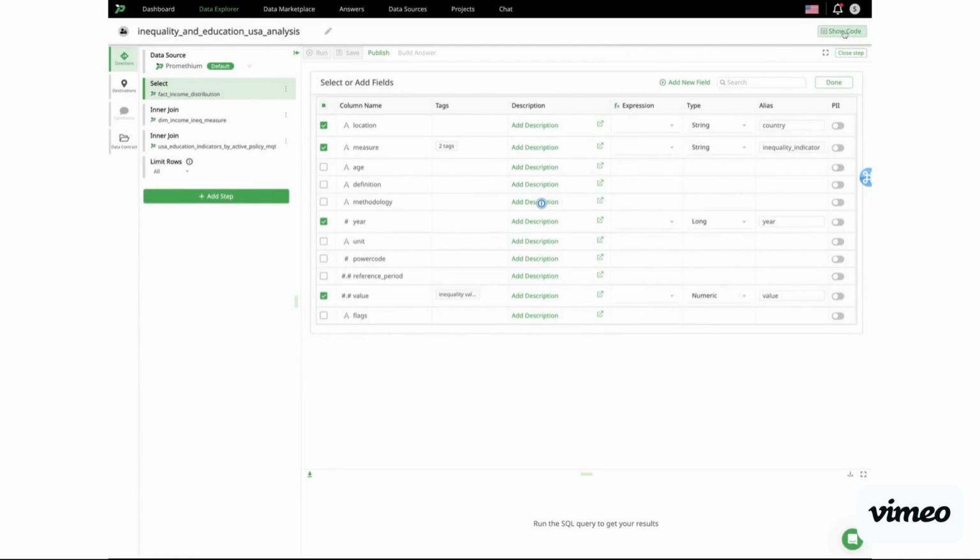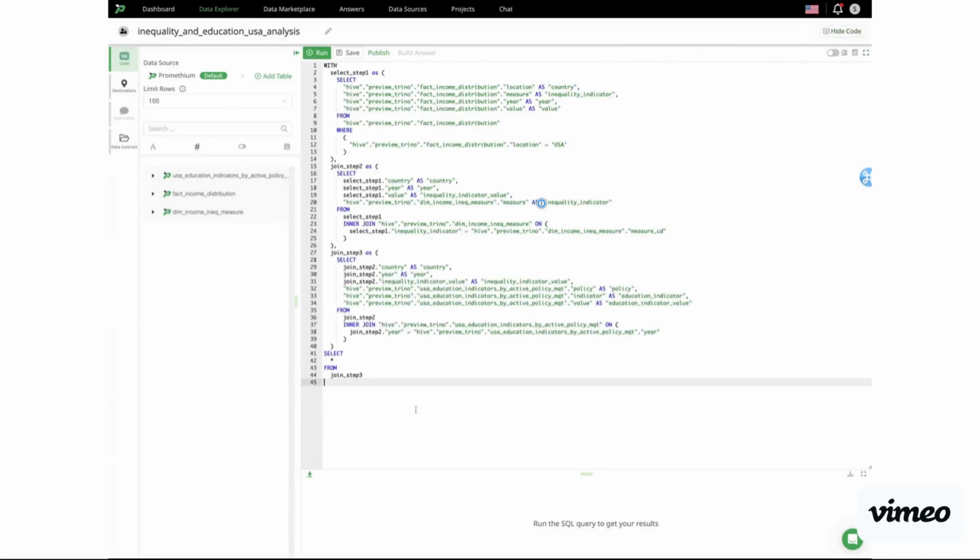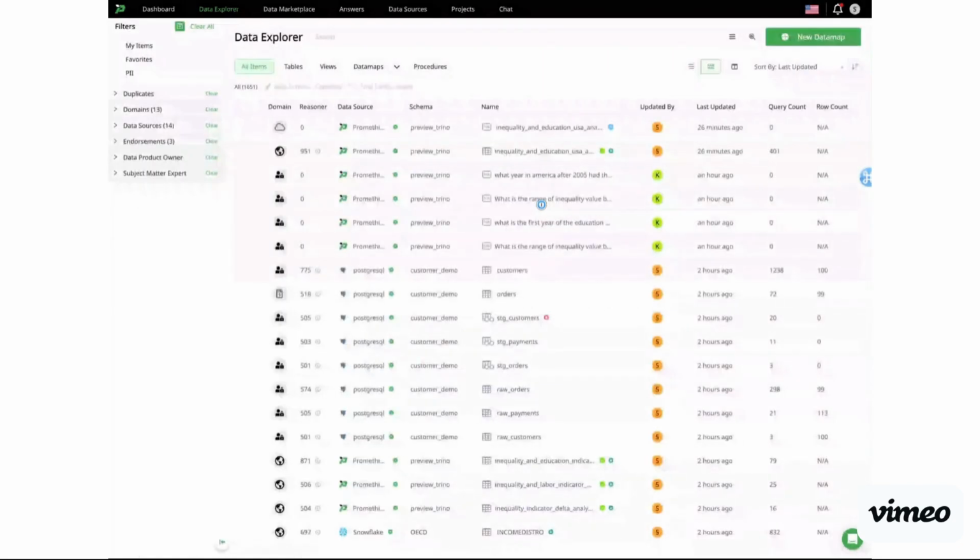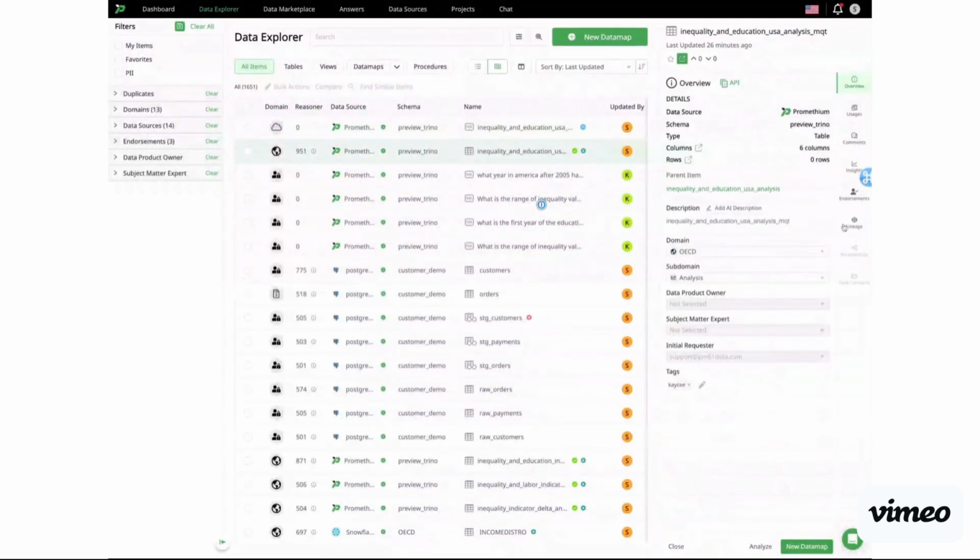On top of that, we offer a native SQL IDE to go further in depth if you are a power user or data engineer. While our no-code UI provides a good interface to see the repeatable steps taken to produce a given data set, our lineage view does an even better job.